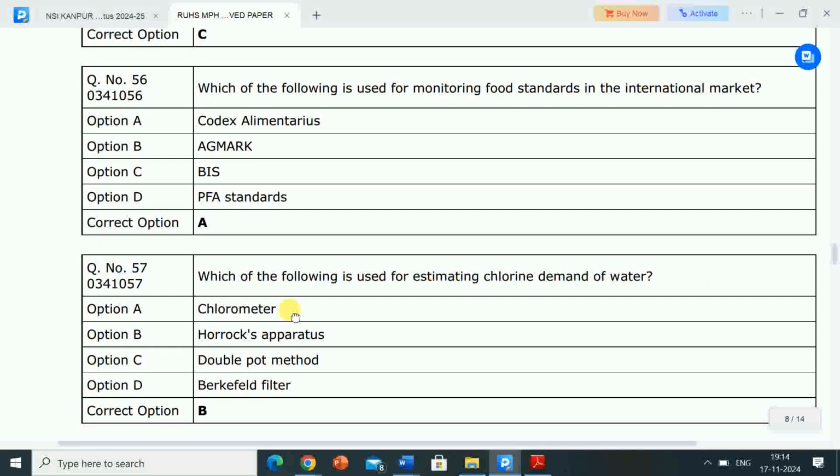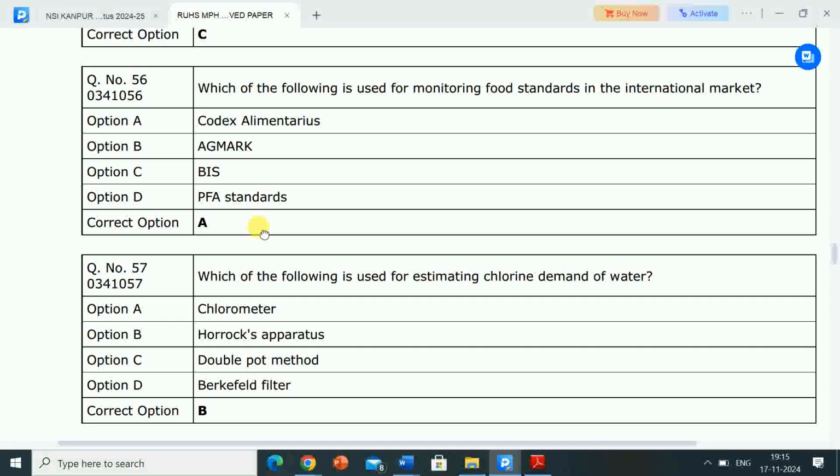Next question: which of the following is used for monitoring food standards in the international market? Options are A, Codex Alimentarius, B, AGMARK, C, BIS, that is Bureau of Indian Standards, D, PFA standard.